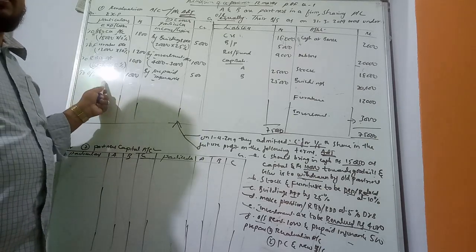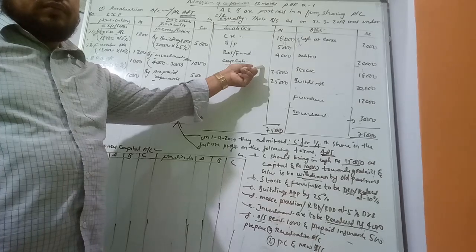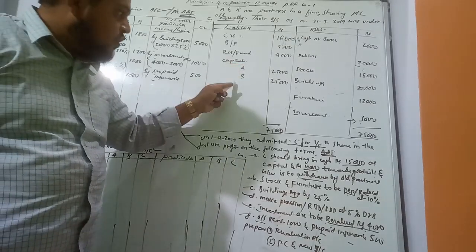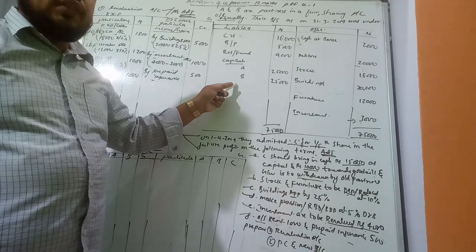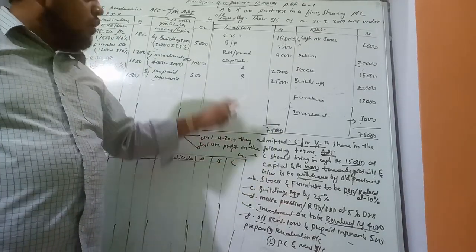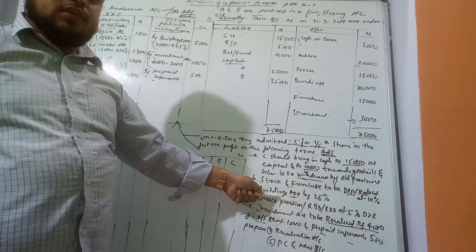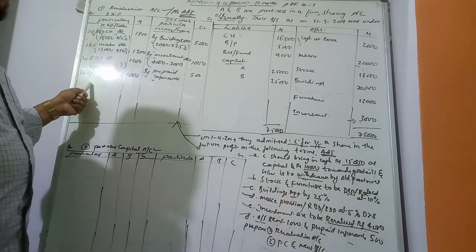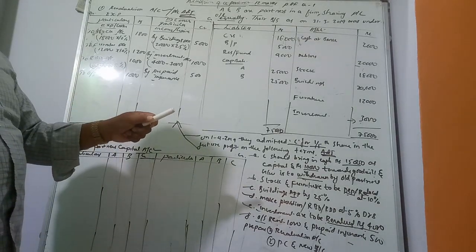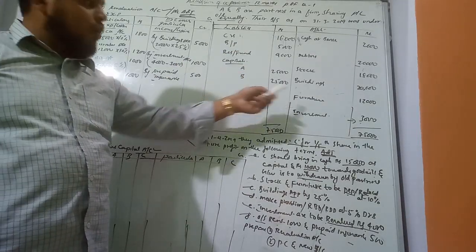What is unrecorded? They are not recorded in the books of accounts. Unrecorded means they are not recorded in the balance sheet, they are given separately in the adjustment. Suppose unrecorded liability, they are not recorded on the liability side, they are given in the adjustment. So that unrecorded liability you have to record on the debit side. Next, unrecorded assets. It means they are not recorded in the books of account, that is in the balance sheet. They are not recorded on this side.